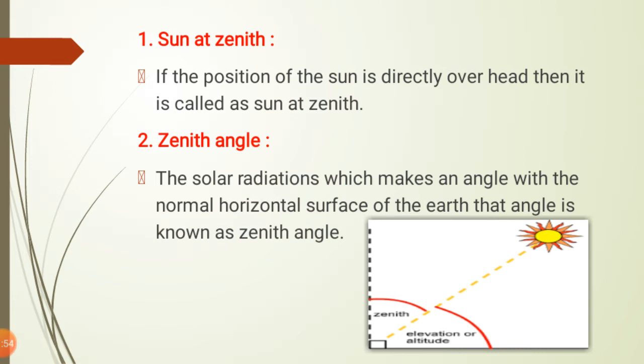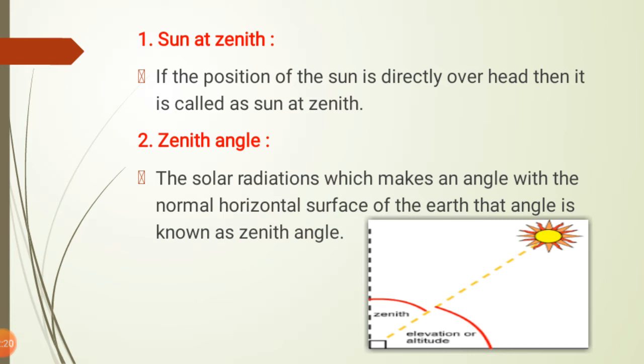That means if the position of the sun is directly above, that is directly overhead, then this position of the sun is known as the sun at zenith. That means exactly above, that is the overhead, and this position of the sun is known as the sun at the zenith. Second is the zenith angle.